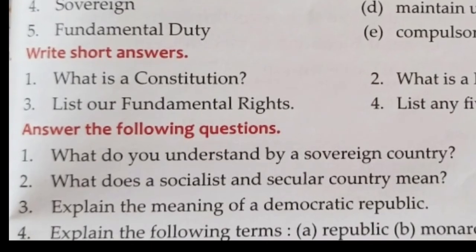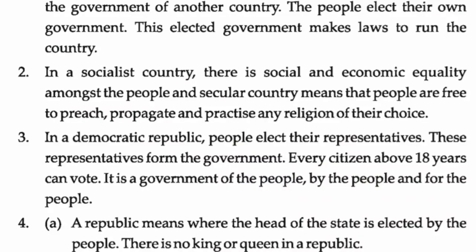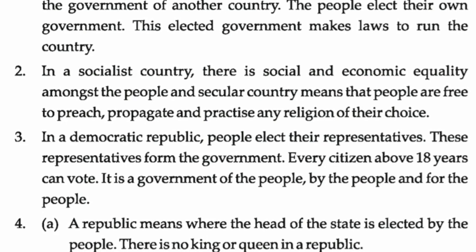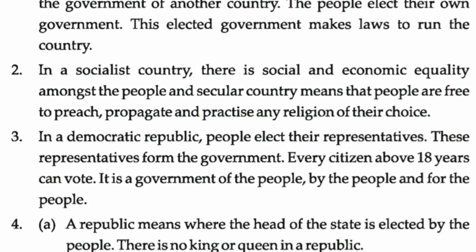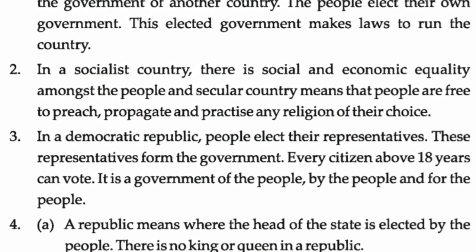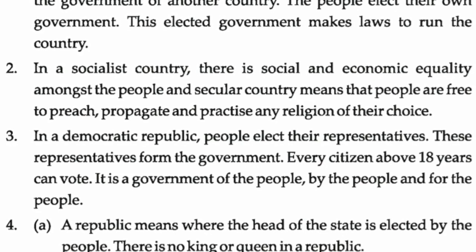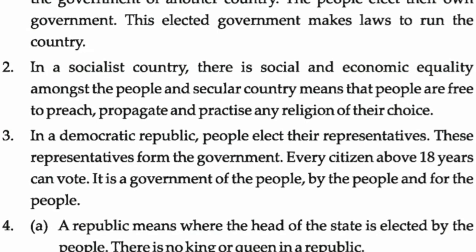Question number 3. Explain the meaning of a democratic republic. And the answer is, in a democratic republic, people elect their representatives. These representatives form the government. Every citizen above 18 years can vote. It is a government of the people, by the people, and for the people.